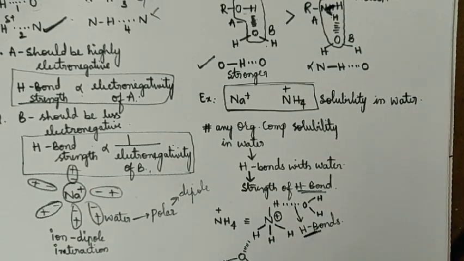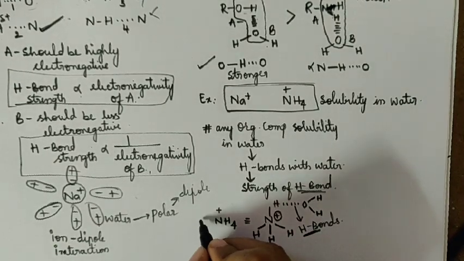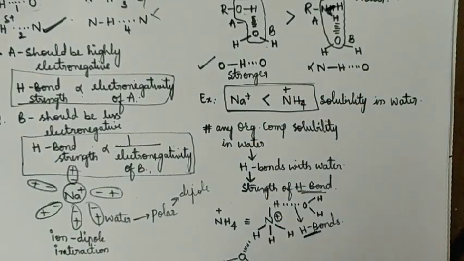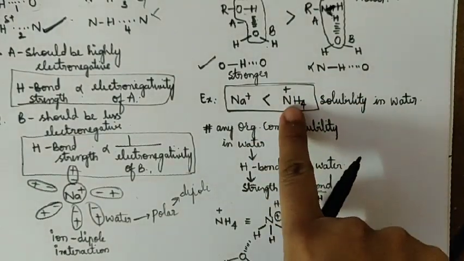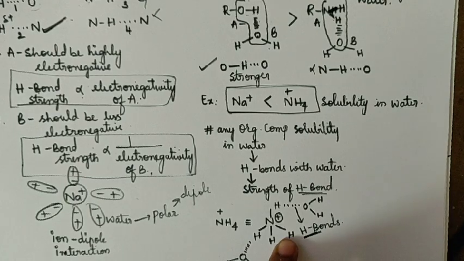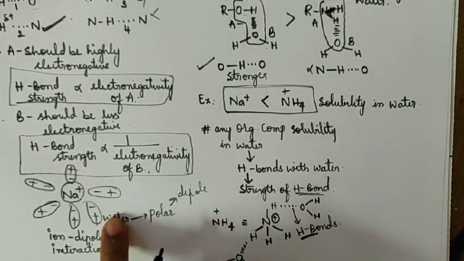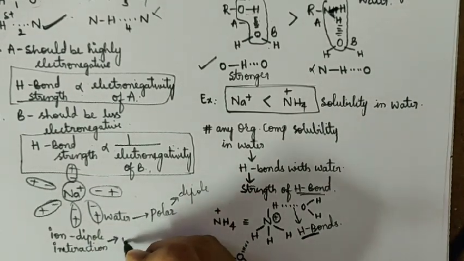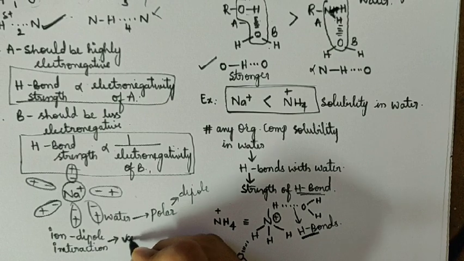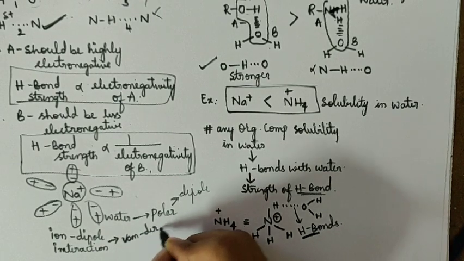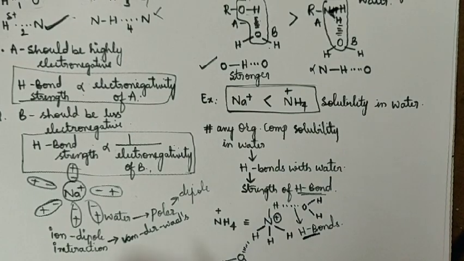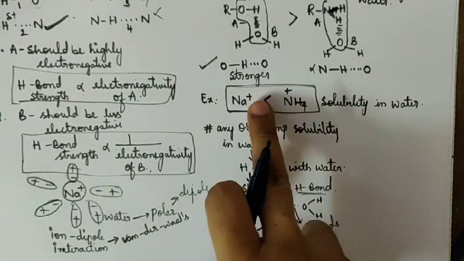The hydrogen bond is stronger, which means that ammonium ions are more soluble when compared to sodium ions, because ammonium ions form hydrogen bonds with water, while sodium ions have ion dipole interaction, which is a van der Waals force. Hence ammonium is more soluble when compared to Na+.